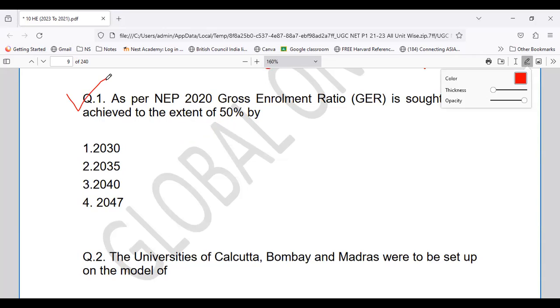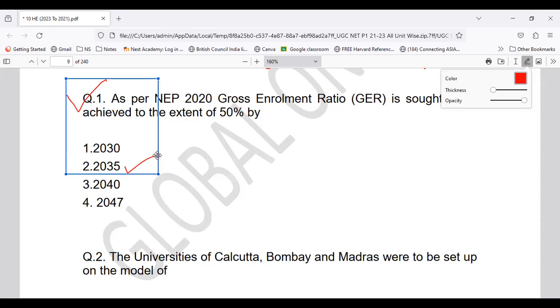They used to ask the percentage; now they are asking you the year. Whether it is 2030, 2035, 2040 or 2047, this answer should not be wrong, because it is repeated in n number of papers, cycles, and even in my theory classes. It is 2035. So 2035 is the target by which the gross enrollment ratio is set to extend to 50%.